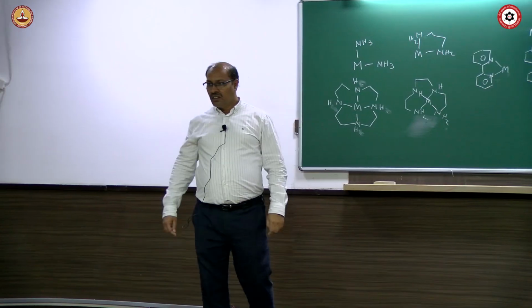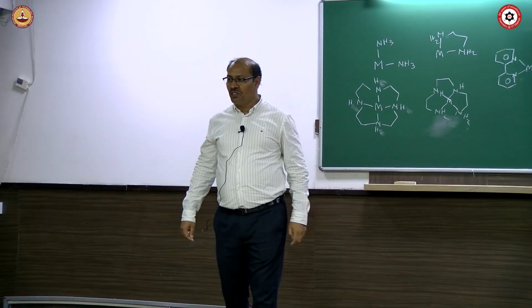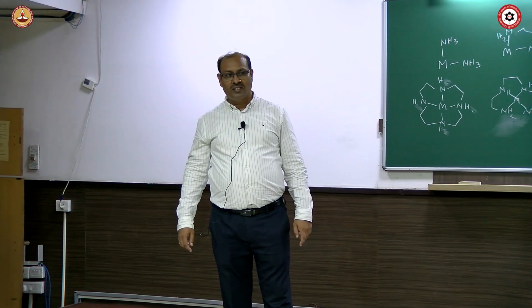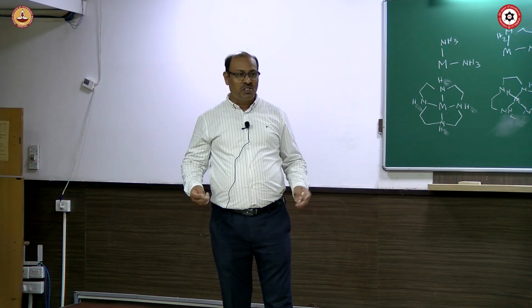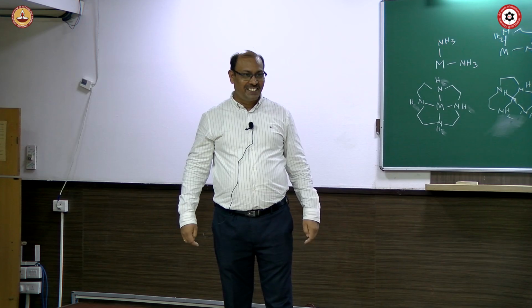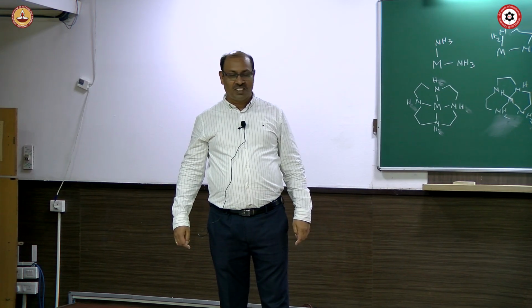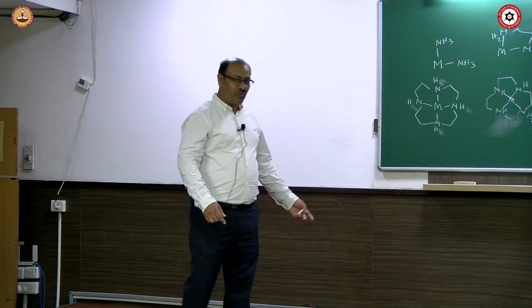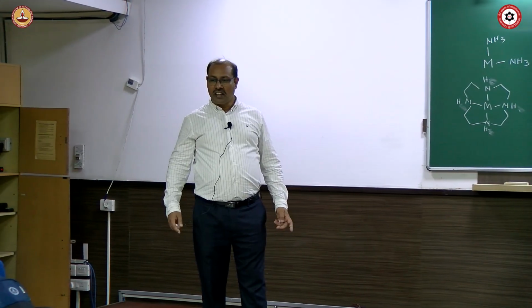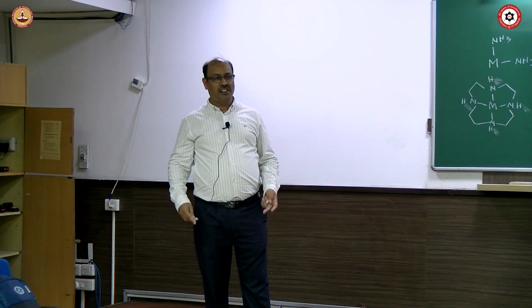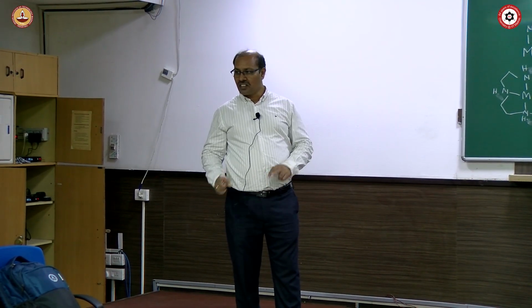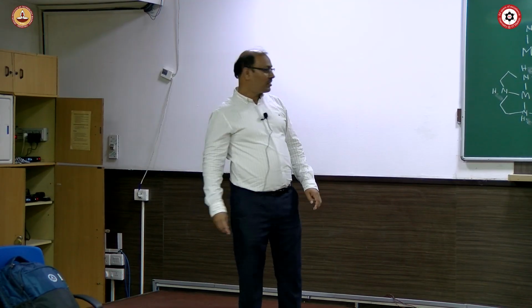Okay. So, how much of this was known to you? Or known but you could not bring it together in one place? Because when I ask, you are looking a little blank, not so confident. So, a ligand can be monodentate, bidentate, tridentate, polydentate. It can be chelating, not chelating, cyclic, not cyclic, and so on. Okay.